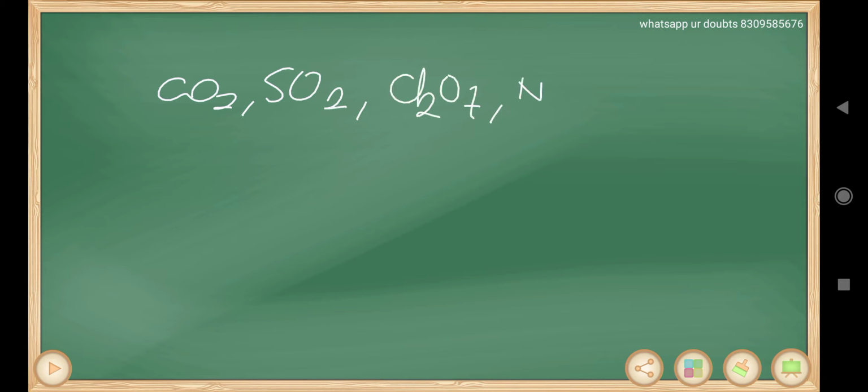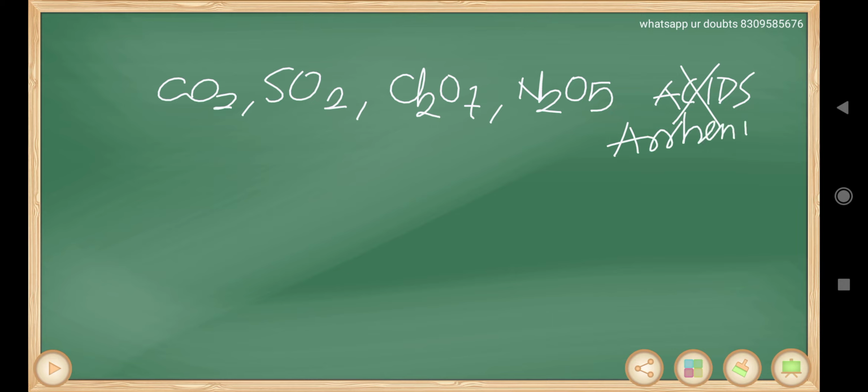The problem with the Arrhenius theory is, carbon dioxide, sulfur dioxide, chlorine heptoxide, nitrogen pentoxide, all these are actually acids. But these are not acids according to Arrhenius. Carbon dioxide is acidic in nature, sulfur dioxide is acidic in nature, all these are known to us now. But according to Arrhenius theory, they can't release any protons, as they do not have any protons. So these are not Arrhenius acids. Arrhenius theory could not explain the acidic nature of acidic oxides like CO2, SO2, Cl2O7, N2O5.